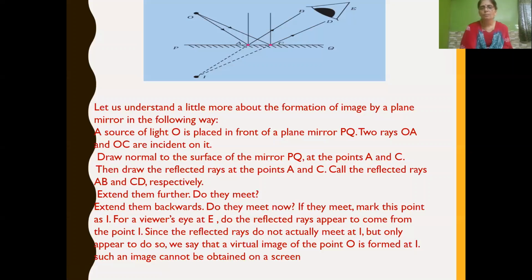Such an image cannot be obtained on the screen, so we call this a virtual image. If you extend the reflected rays, they appear to meet at one point. And if you see in front of a mirror, it appears as if the image is formed behind the mirror. Got it? This image cannot be obtained on a screen, so it is called a virtual image.